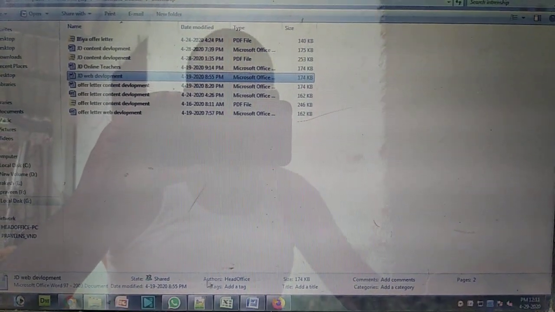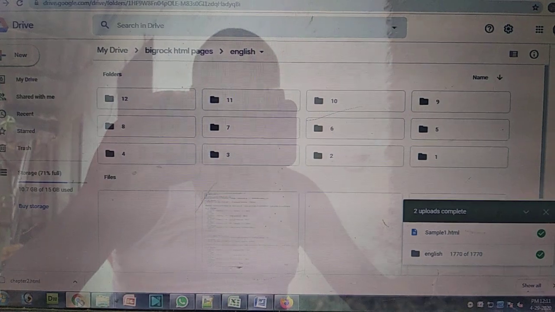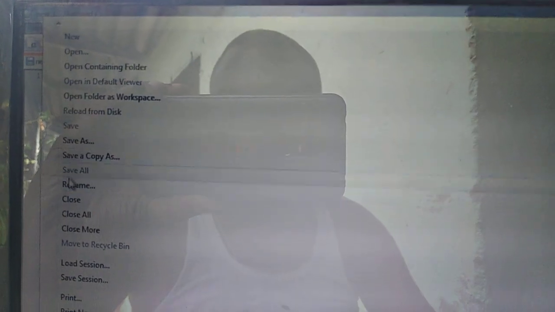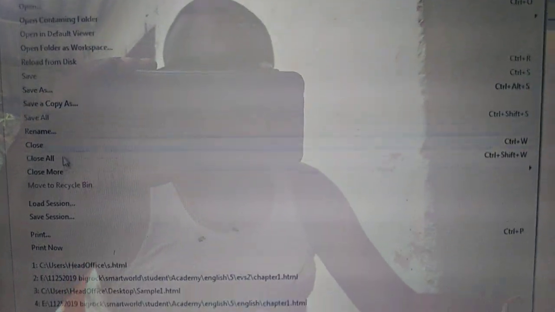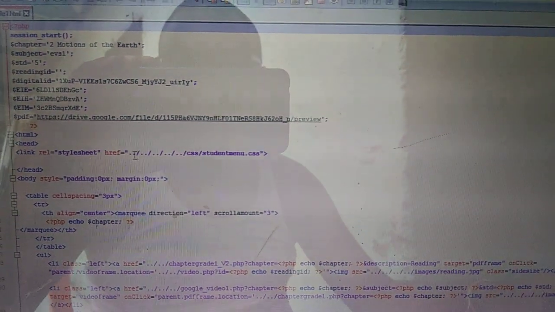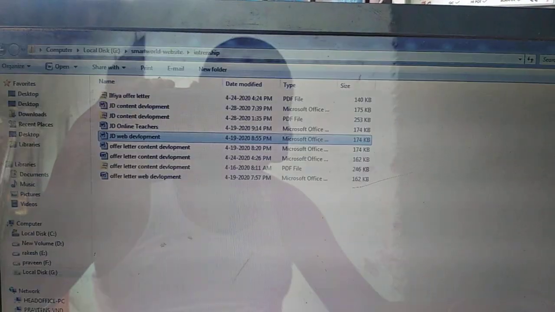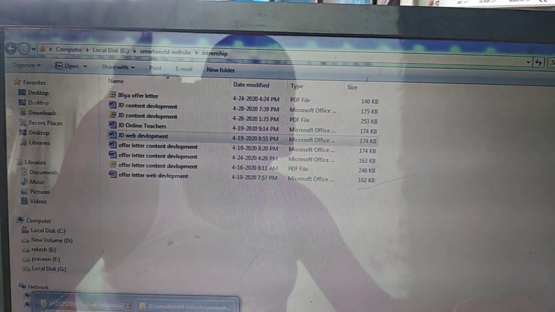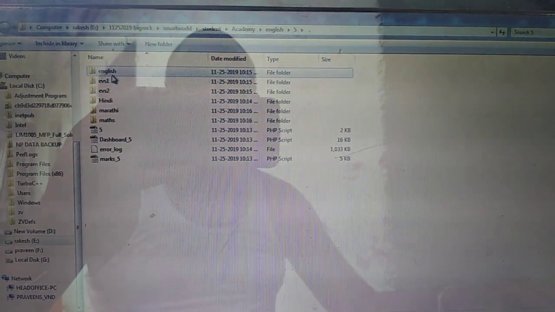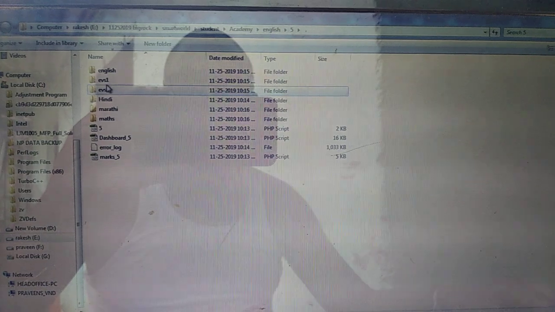So this is my sample file. See, this is my sample file. I have already opened it. And whatever page you are opening, let me open. In English, you will get only one subject at a time, so you will not be confused.